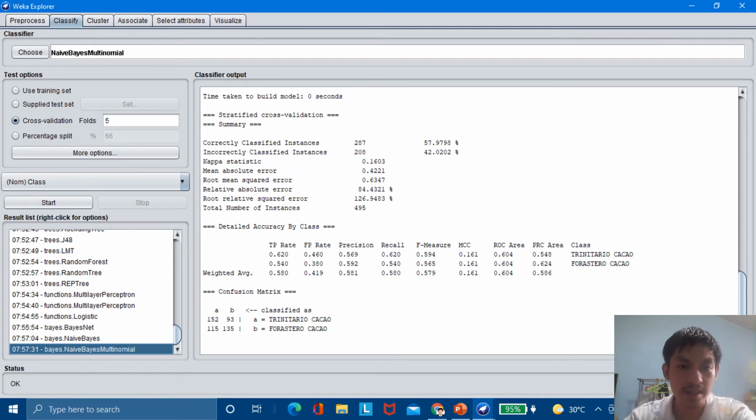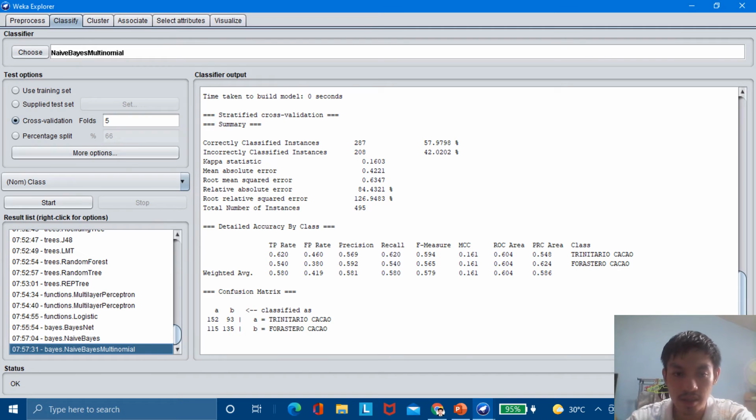Let's try the naive Bayes multinomial. It has correctly classified instances of 287 with 57.98% and incorrectly classified instances of 208 with 42.02%.